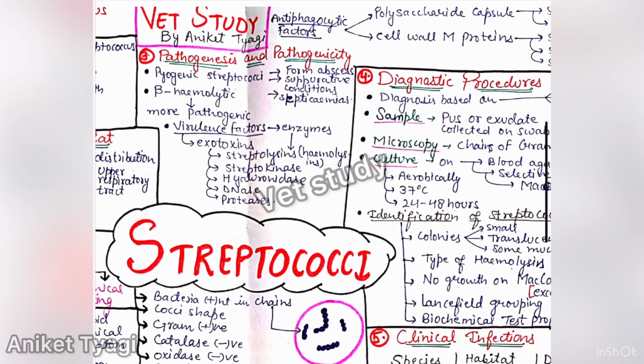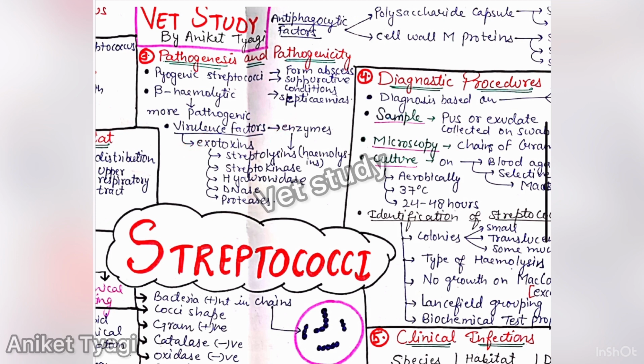So the streptococci are pyogenic in nature. They cause pyogenic infections, and they form abscesses, suppurative conditions, and septicemias, right? Those streptococci which produce beta hemolysis are comparatively more pathogenic than the alpha hemolysin producing streptococci. The virulence factors include enzymes and exotoxins.